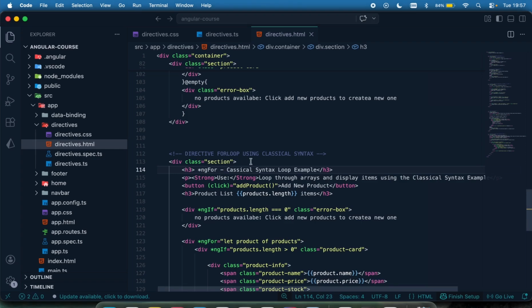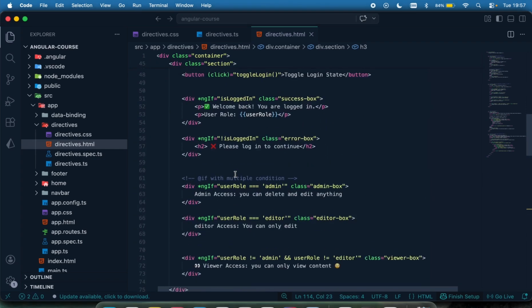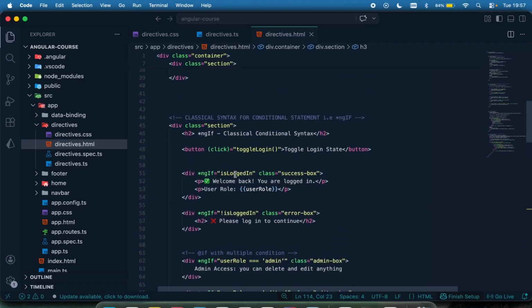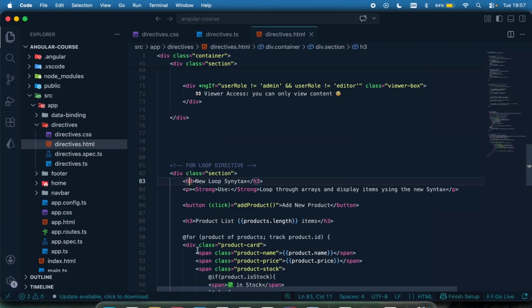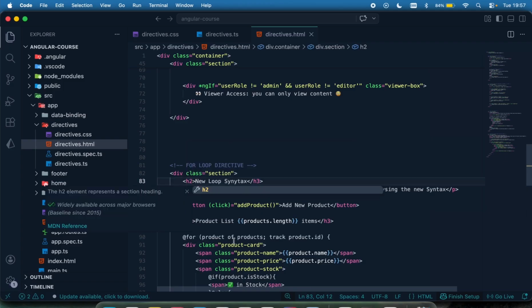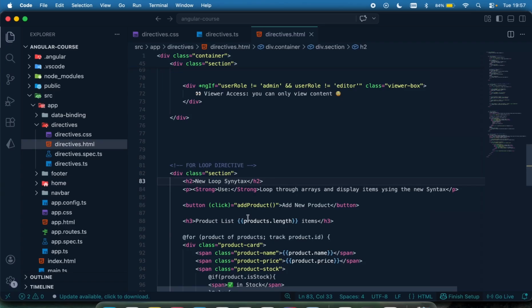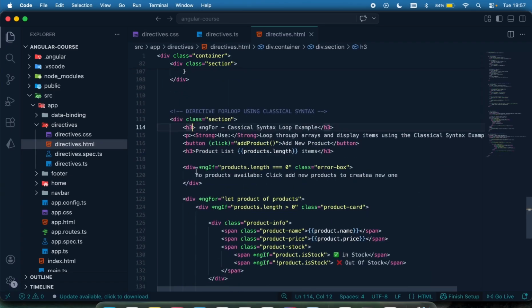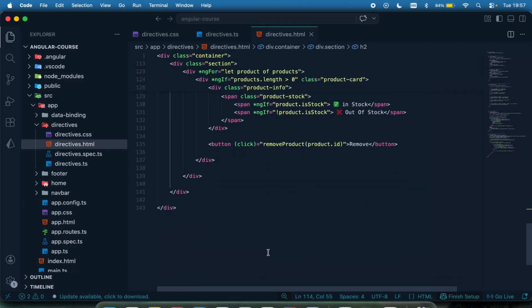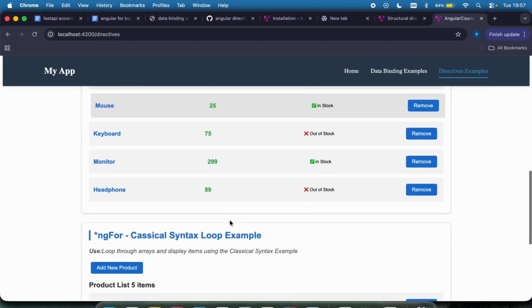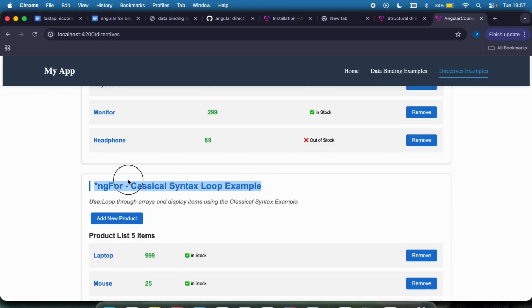I think I should need some styling for this H3. Let me see if I should need the H2. I think let me just make it H2. I believe I have some H2 styling. Okay, so let's check again. Yep, you can see the styling is now a little bit better.